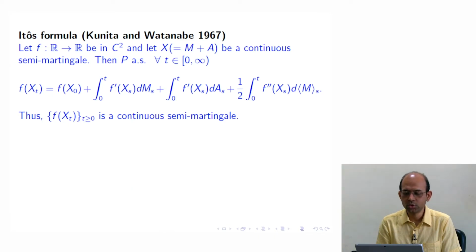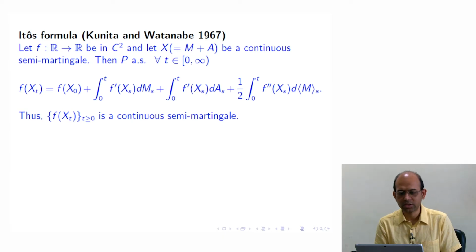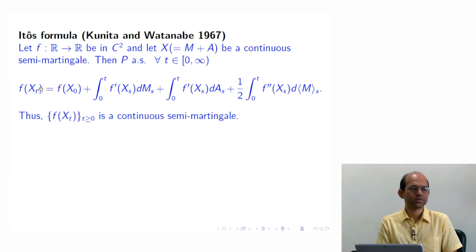If we wish to ask what happens in the special case where xt is not a semi-martingale but just a bounded variation process, the kind of process we see in the classical calculus, because in the classical calculus, when we talk about integration, we mean Riemann Stieltjes integration.